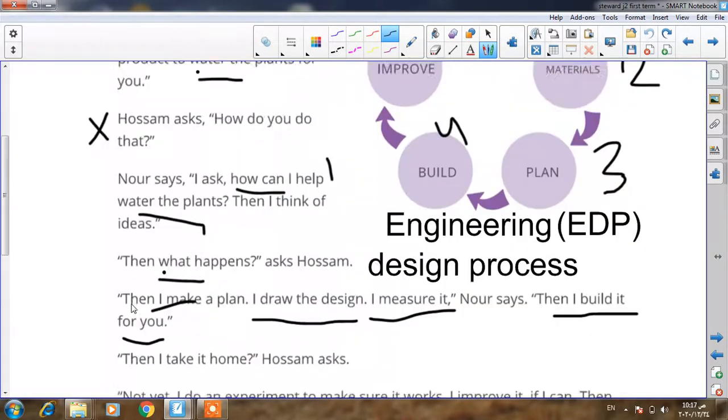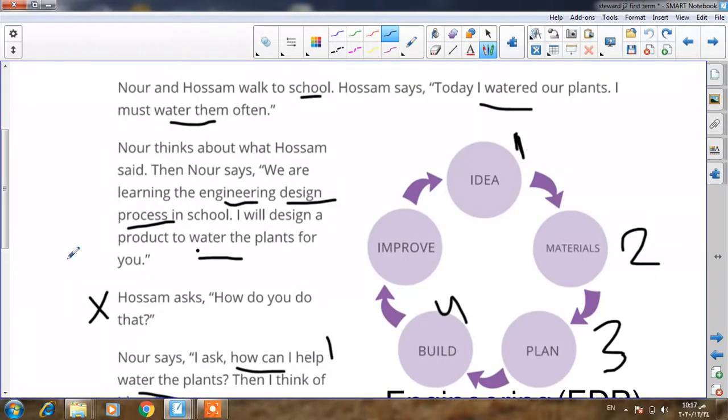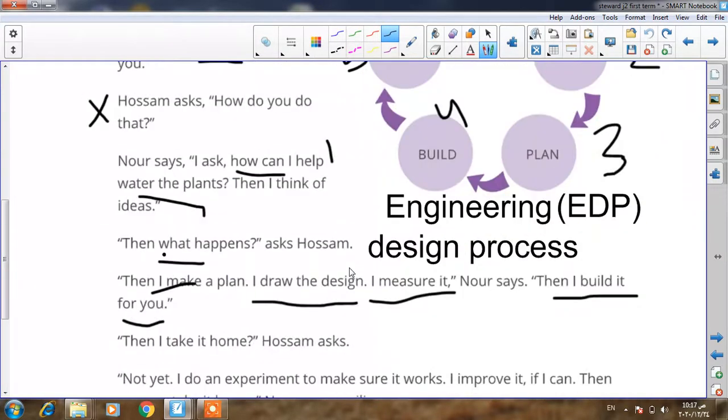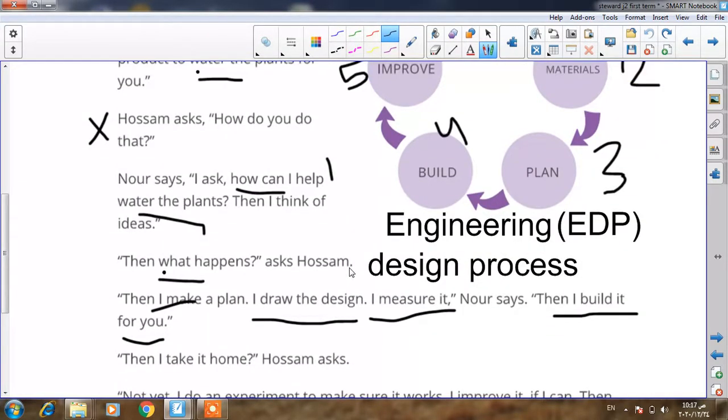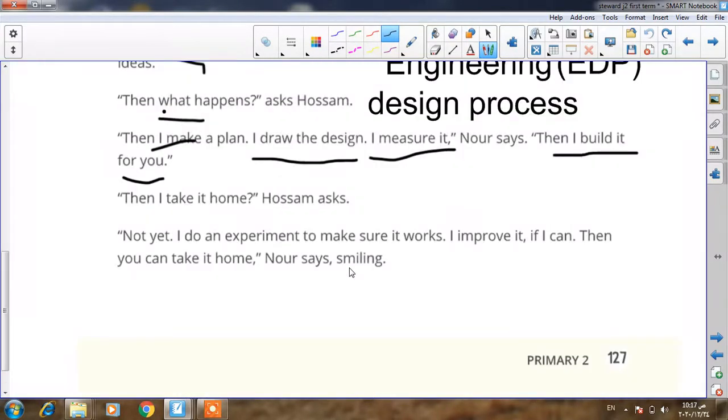This is called improve. This is called here improve. The last step in our engineering design process. Checking the tool or the product that we make. If it works normally, we will say that this is right.